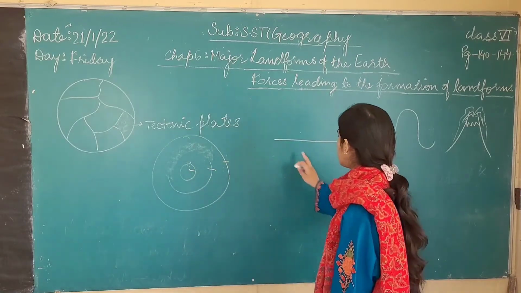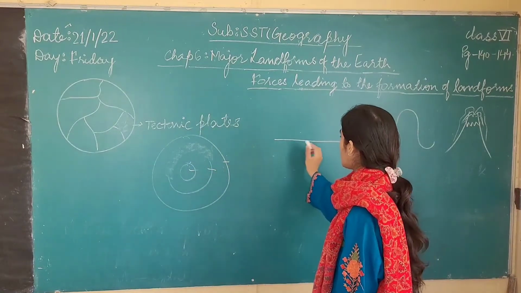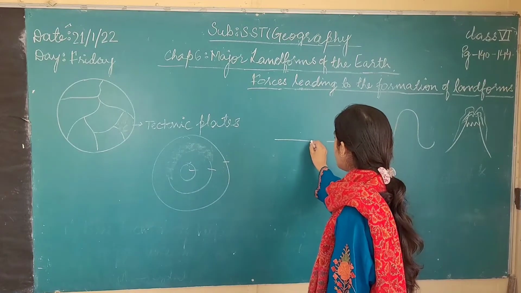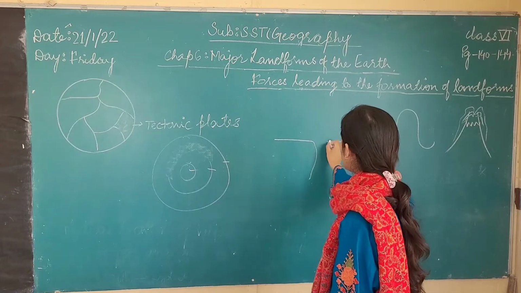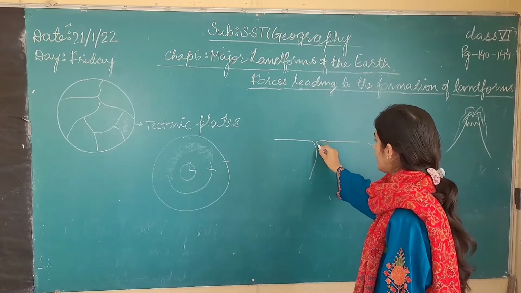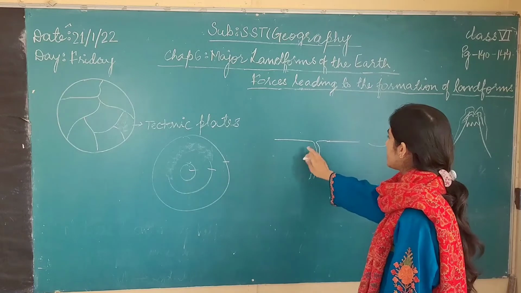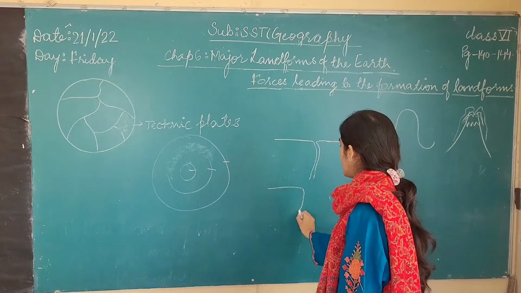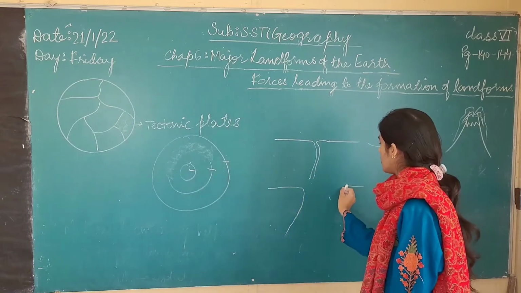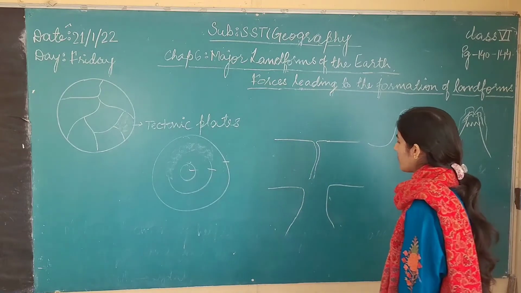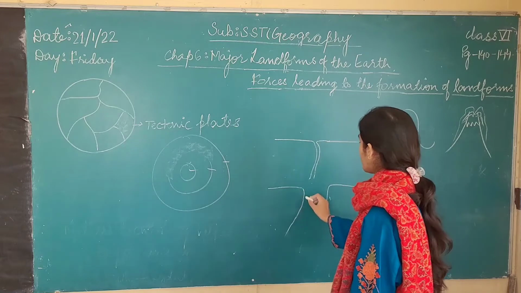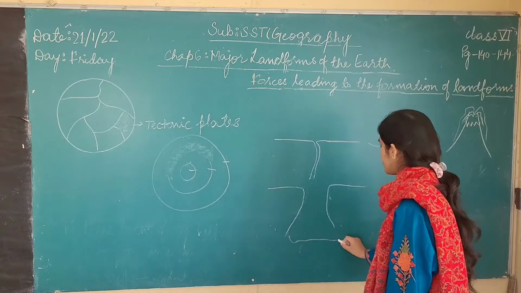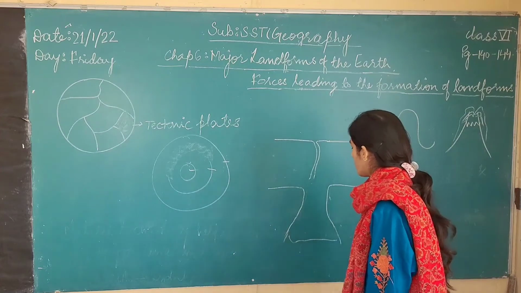For example, this is a tectonic plate, and this is another tectonic plate. When these two tectonic plates move apart, valleys are created. What are valleys?